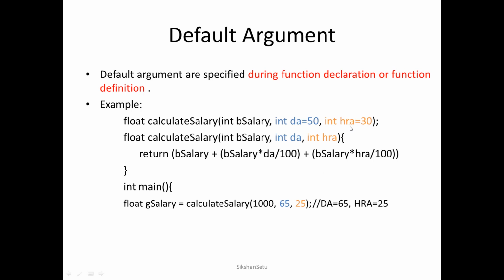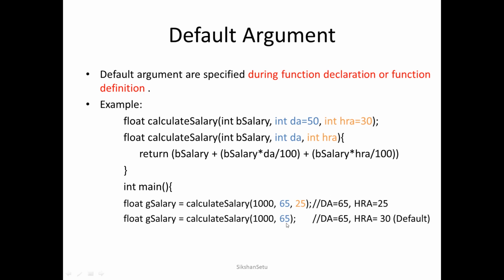So if you pass all three arguments, then all three values will be collected from the function call. Now, if we call the function calculate salary and pass only two arguments, the first argument will be your basic salary and the second argument will be DA, and HRA, which we are not going to pass, will by default be considered as 30. Why? Because we have declared HRA as 30 as a default argument.